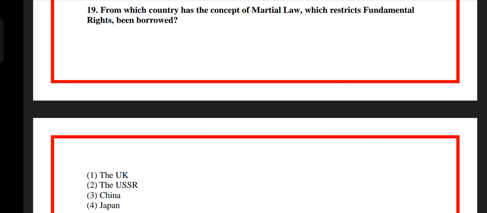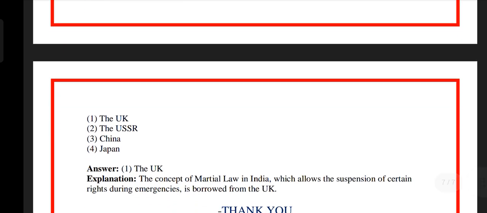Question number 19. From which country has the concept of martial law, which restricts fundamental rights, been borrowed? Option 1, the UK. Option 2, the USSR. Option 3, China. Option 4, Japan. The answer is option 1, the UK. The concept of martial law in India, which allows the suspension of certain rights during emergencies, is borrowed from the UK.